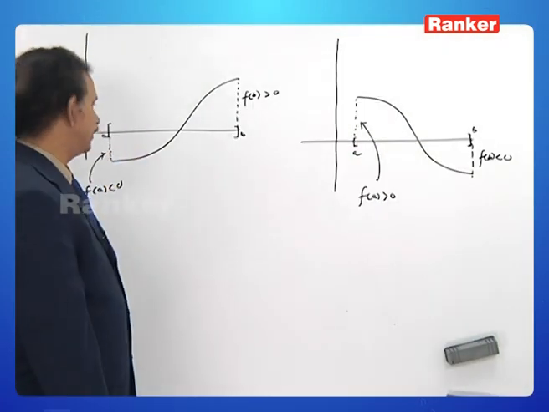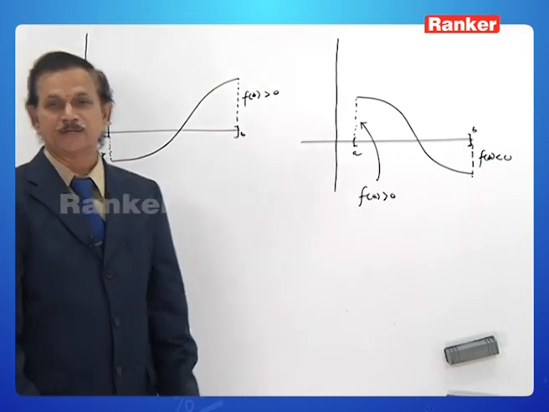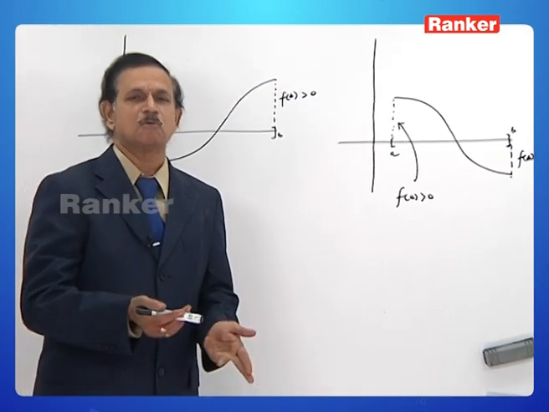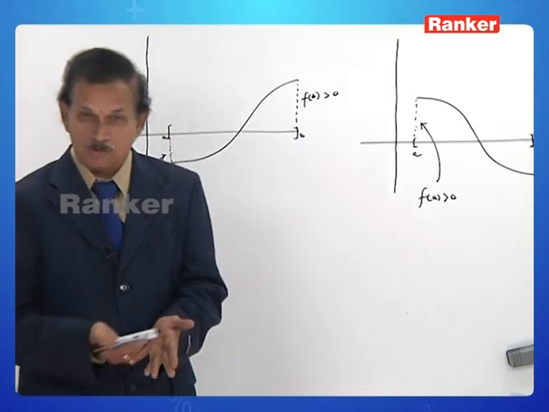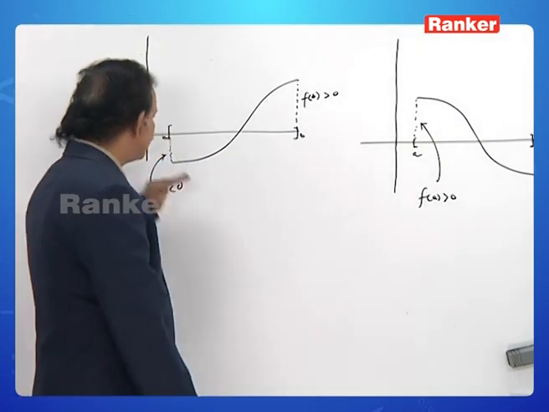Observe these two graphs very carefully. It is a continuous function. What do you mean by continuity? If you draw the graph, there will be no jerks, no breaks, no cuts, no peak points, and no sudden change in direction. It goes on very smoothly.